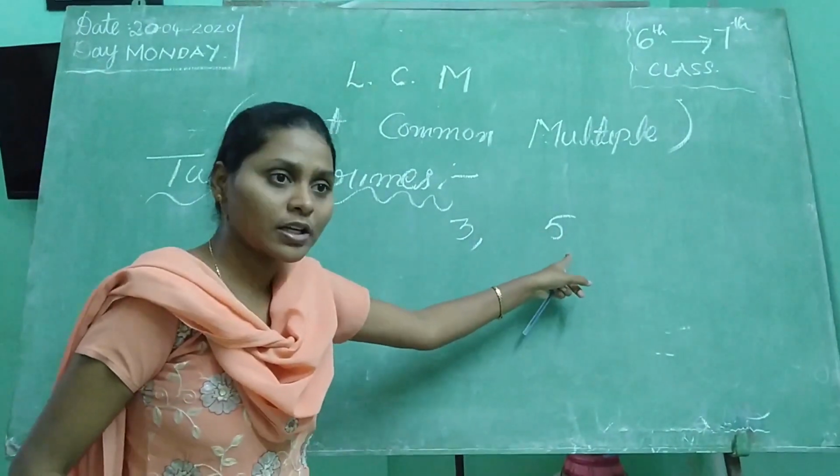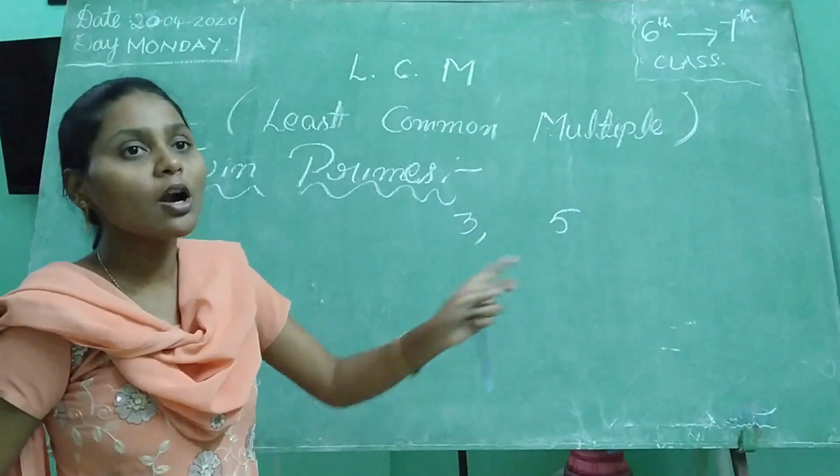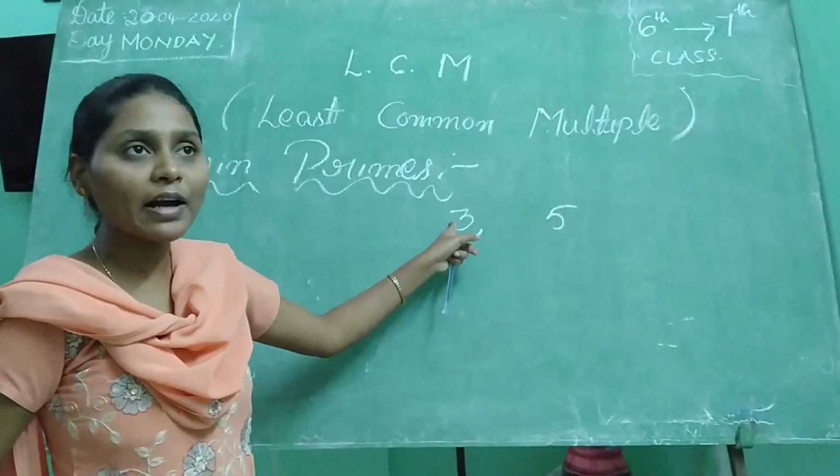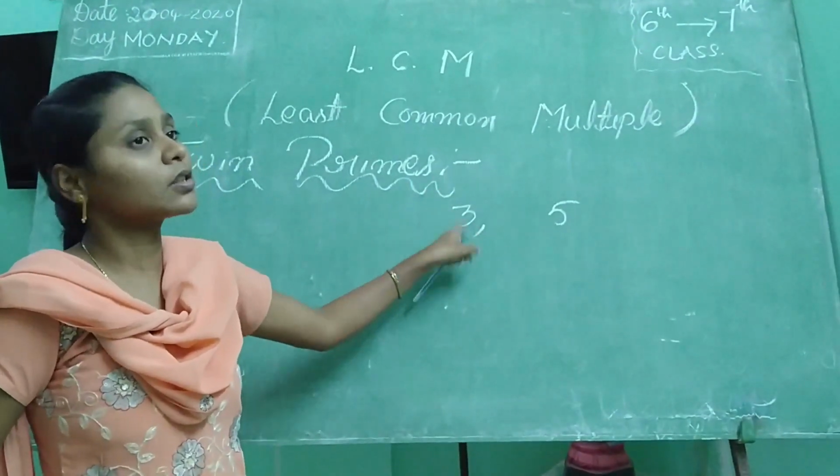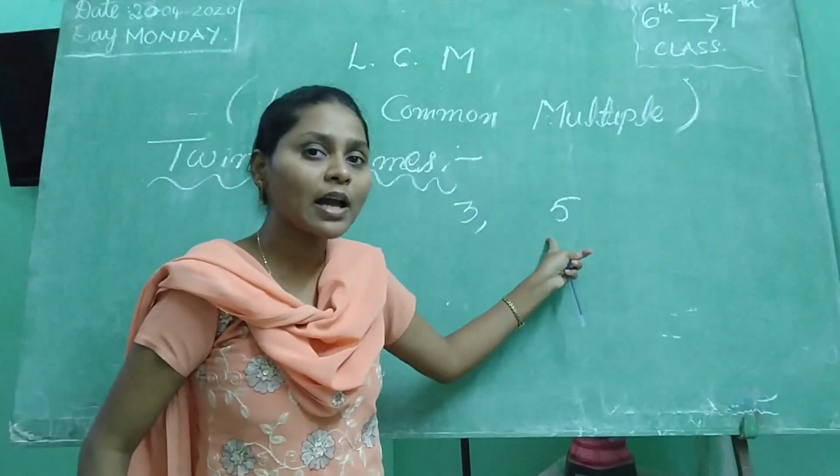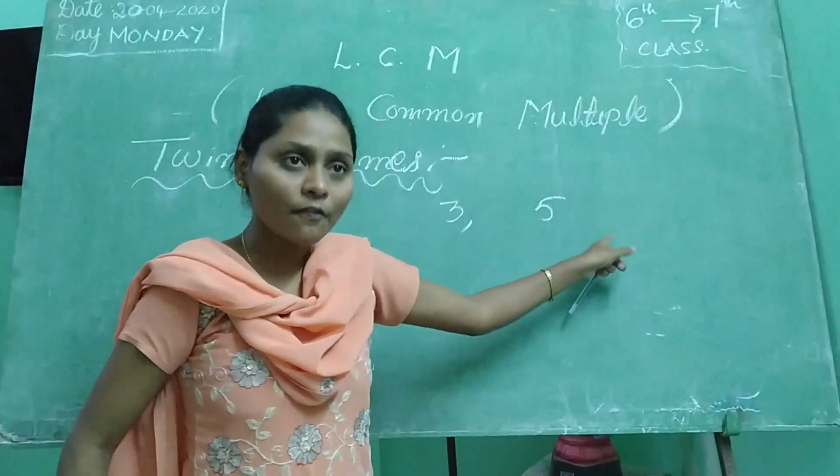Is 5 a prime number? Yes, because these have only 2 factors. 3 has how many factors? 2. What are those? 1 and 3. Same with 5. How many factors do we have? 2. What are those? 1 and 5.